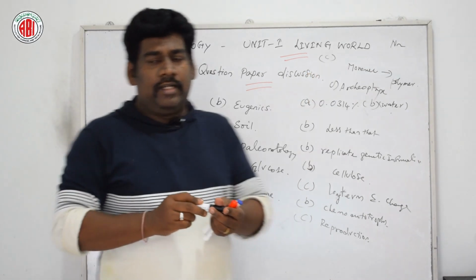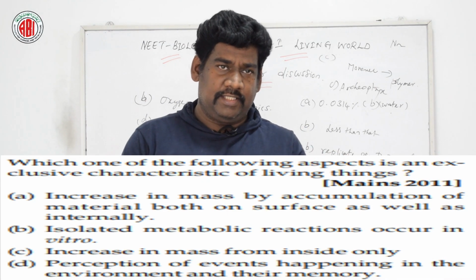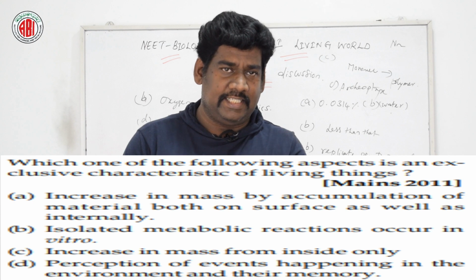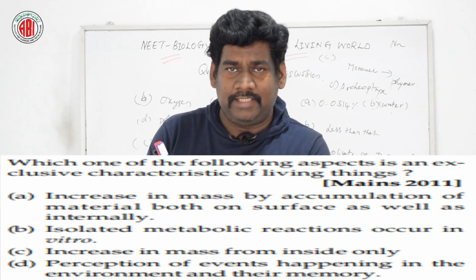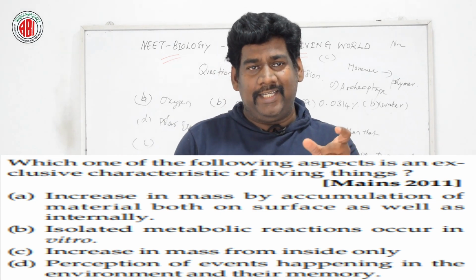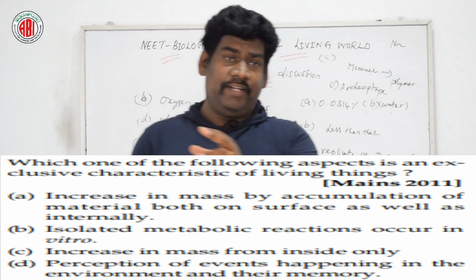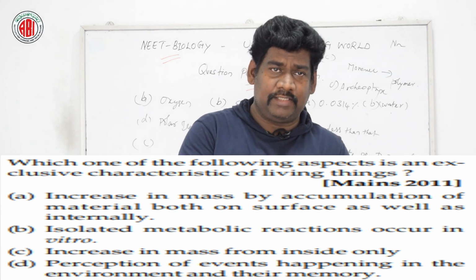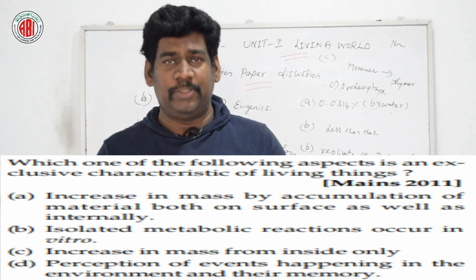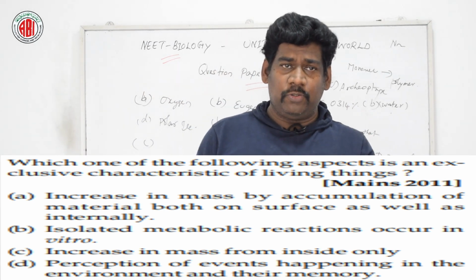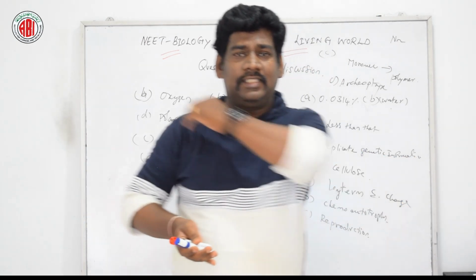Now let us go for the next question. Look at this question: number 1, increasing in mass; number 2, differentiation; number 3, increasing in number of individuals; number 4, responding to the stimuli. Which two points are known as the twin characteristic features of growth? Here are four different categories given: increasing in mass, differentiation, increasing in number of individuals, responding to the stimuli. Which two points are closely related to growth? Now let us see the answer.